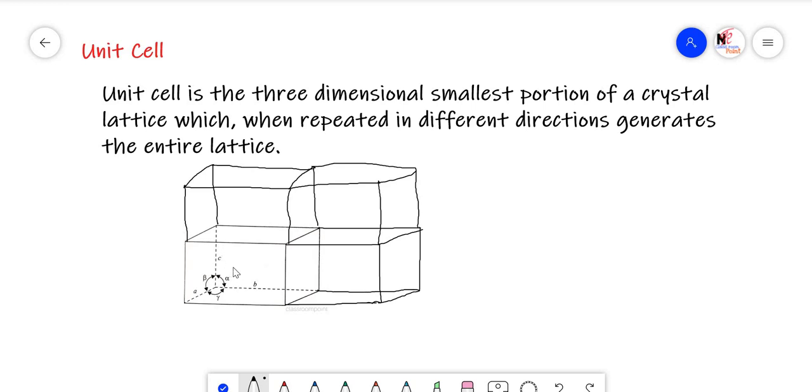So this unit cell, the smallest portion, if you keep here, here and here, you get the same type of structure. So the unit cell represents the complete crystal structure. You can keep one more unit cell on the front side also. Now you have front side one unit cell, back side one unit cell, side unit cell, top and this side also. So unit cell is nothing but the smallest three-dimensional part of the crystal, which when you arrange in all the directions, you get the crystal structure.